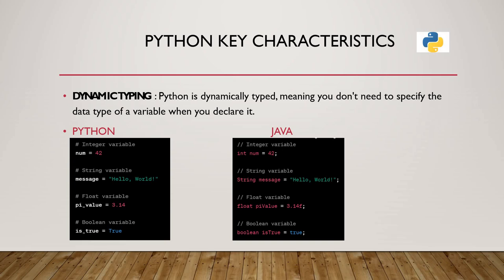We didn't declare any data type for that particular variable. Here we have directly defined num equals 42. But in Java, we have defined a particular data type and then the variable that is assigned the value. So these differentiate between Python and Java. That's why we call it dynamic typing.